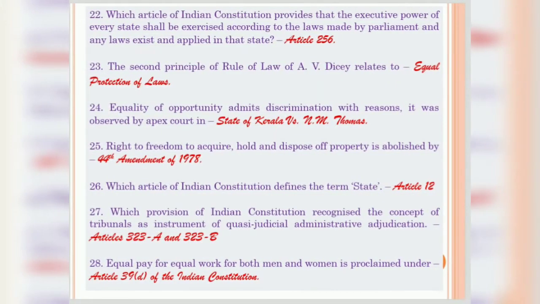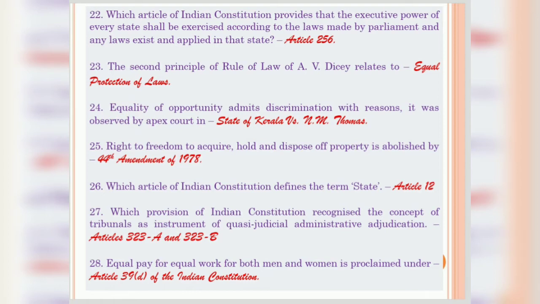Coming to question 22. Which article of Indian Constitution provides that the executive power of every state shall be exercised according to the laws made by Parliament and any laws existing and applied in that state? It is given in Article 256.